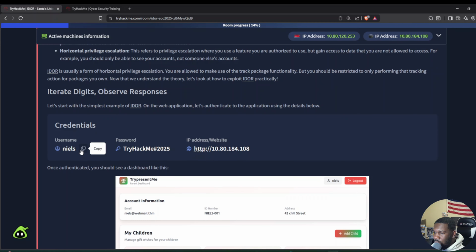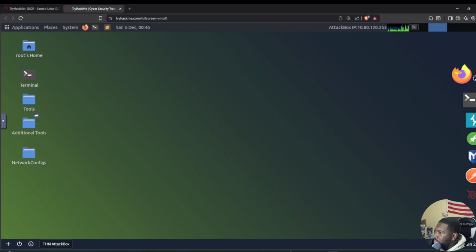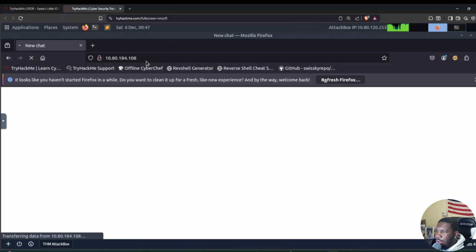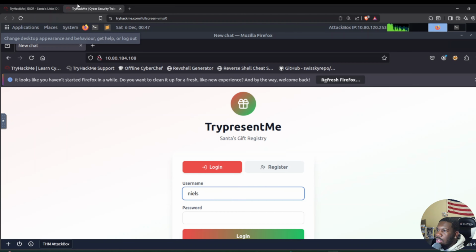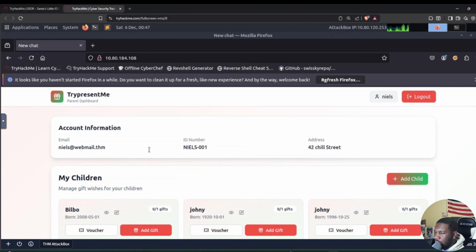Now we have our username and password, and then our IP address. So let's go to the website and see what they got for us. Let's open up Firefox. Now that Firefox is open, let's browse to our IP address, and then sign in using the credentials that were given to us. Niels was the username. TryHackMe hashtag 2025 is the password.